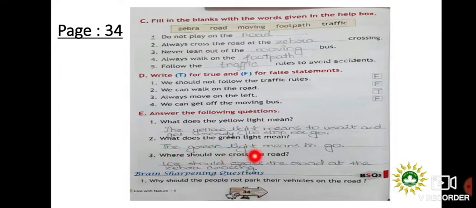Where should we cross the road? We should cross the road at the zebra crossing. So children, I hope you have understood how to complete your exercise work, and I request you to read the chapter thoroughly first and then start doing your exercise work.